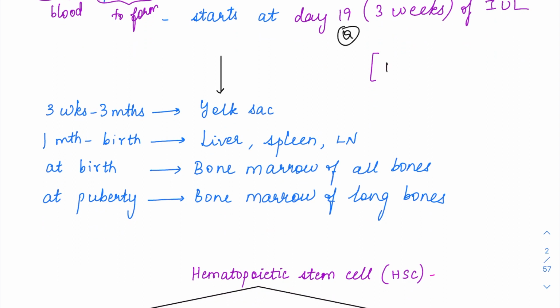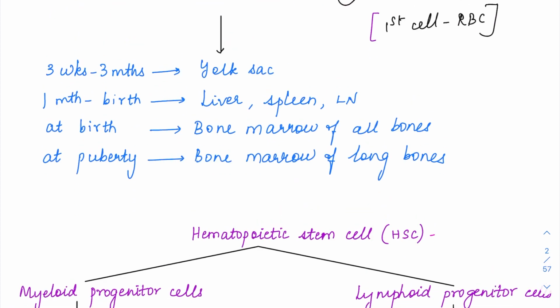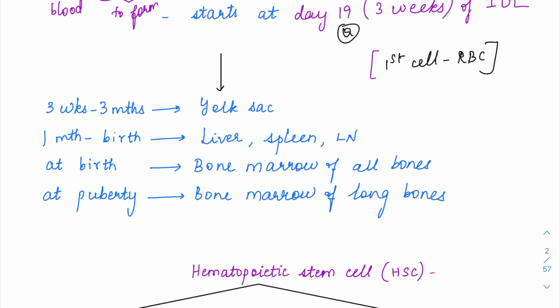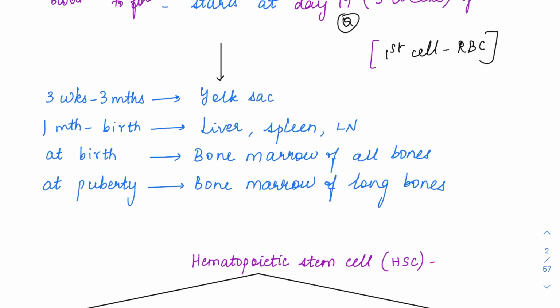So the first cell to form here would be the RBCs. So the hematopoiesis starts with the production of RBCs. So day 19 it is starting, right? Initially the hematopoiesis is going to take place at the yolk sac. Between 3 weeks to 3 months it is going to take place in the yolk sac. Then it comes into the liver. So the liver is actually overlapping. Liver synthesis is going to start at 1 month itself.